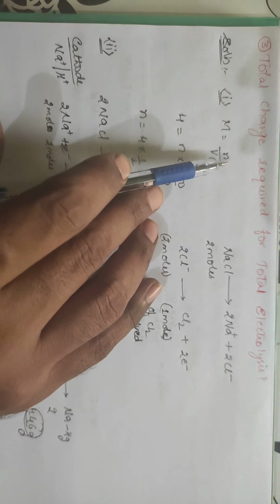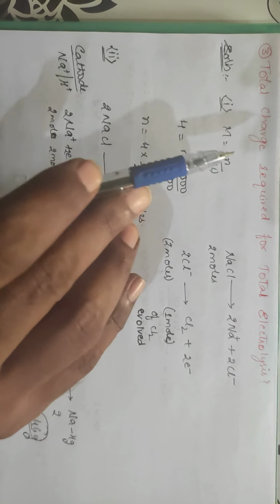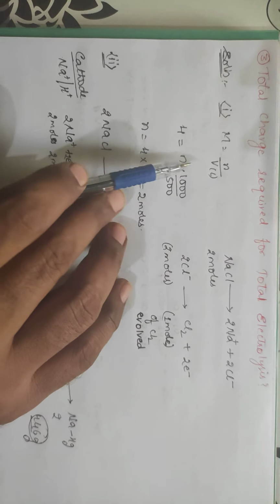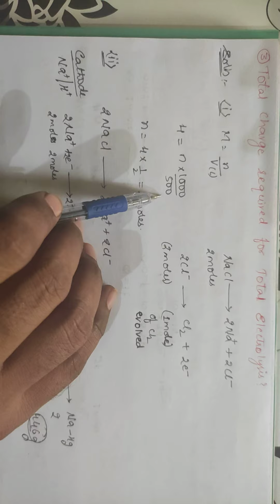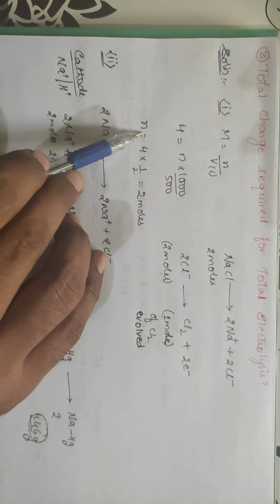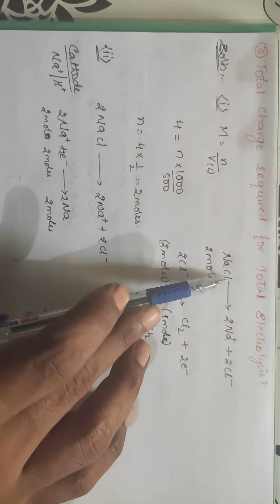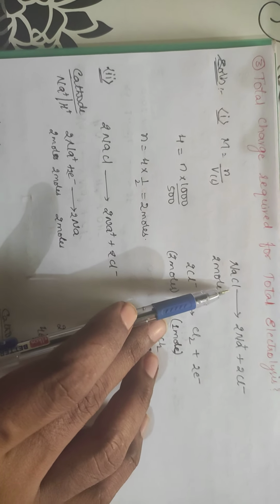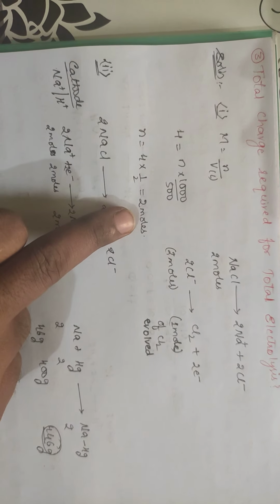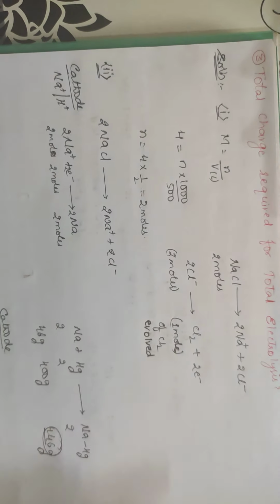So molarity is equal to number of moles by volume. This is very clear. Molarity has been mentioned as 4. Number of moles is what you are finding, and volume is 1000 by the volume mentioned, 500. Right? 500 ml. So n will be equal to 2 moles. It means NaCl in 500 ml having molarity 4 consists of 2 moles of NaCl. Okay? So 2 moles of NaCl is present.